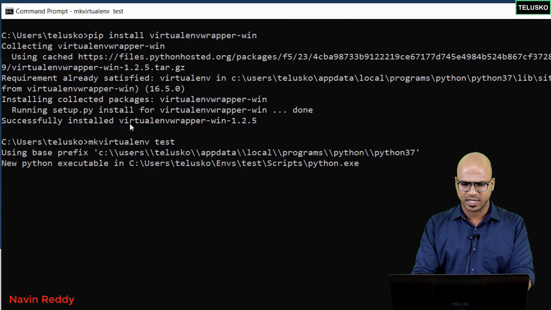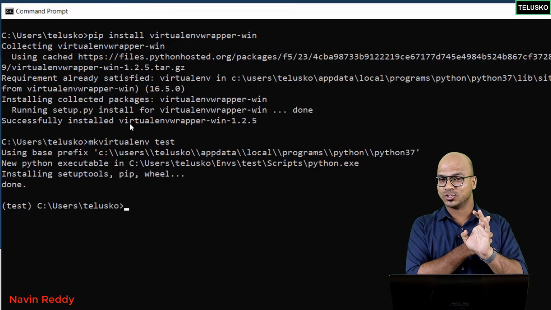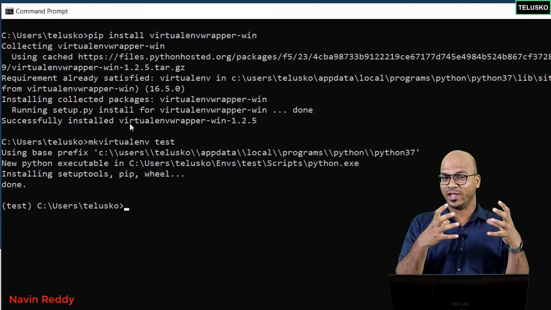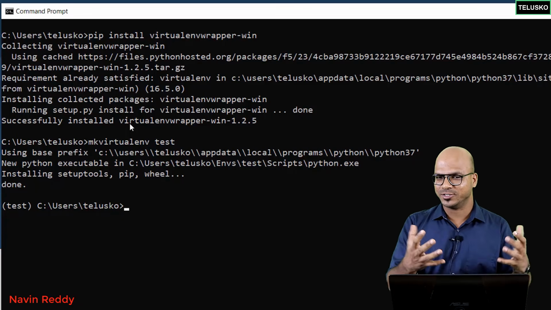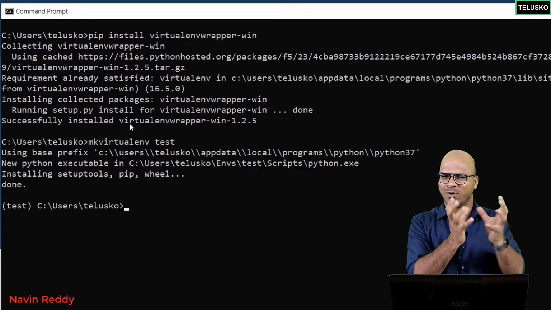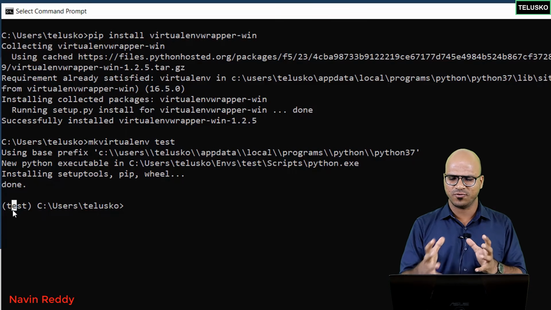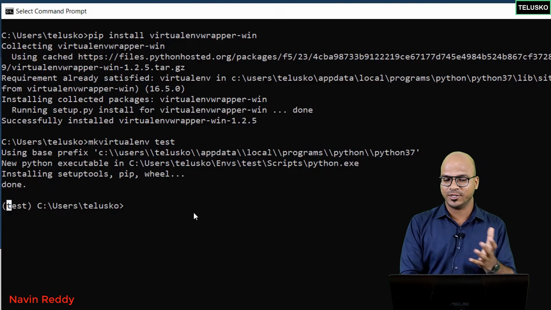So it does take some time, and so you can see we got our environment. So what we have done is we have installed Python, and then we have installed a virtual environment wrapper, and then we have actually created the environment. So the environment name here is test, a small environment where you can work. And you can also see it says test here. So just before your command, we have test there, which means we are in the environment.